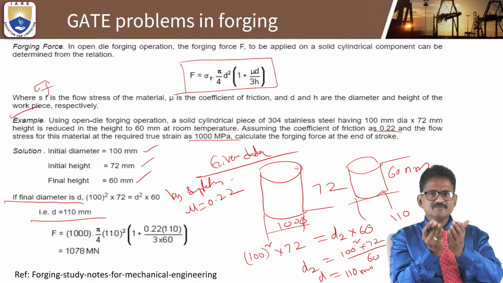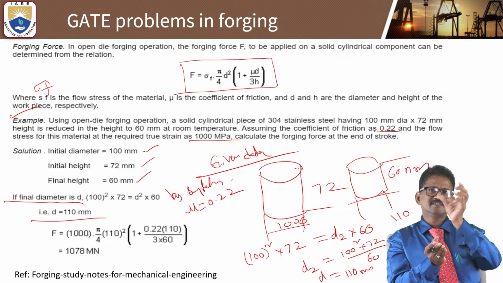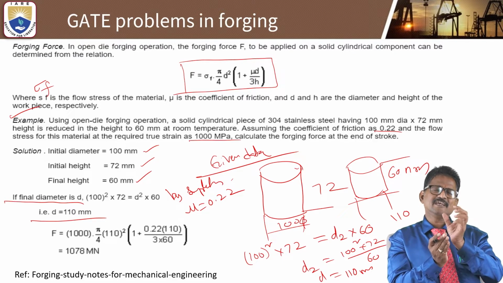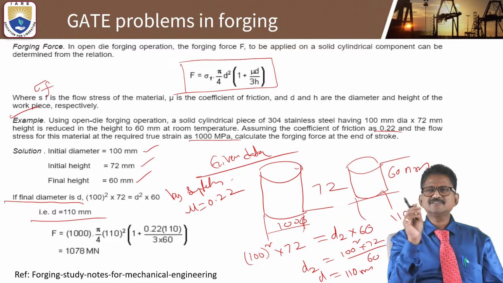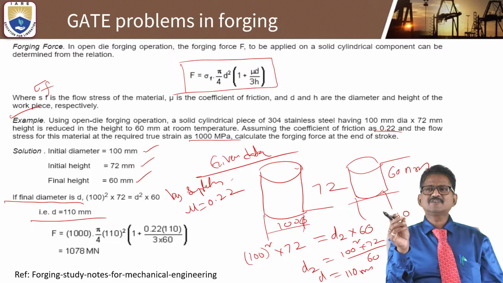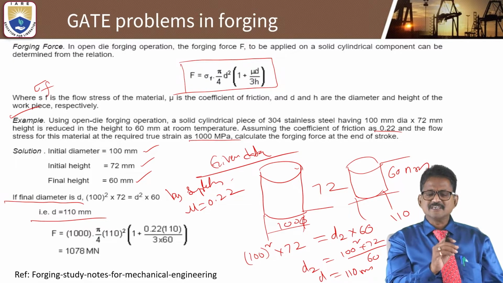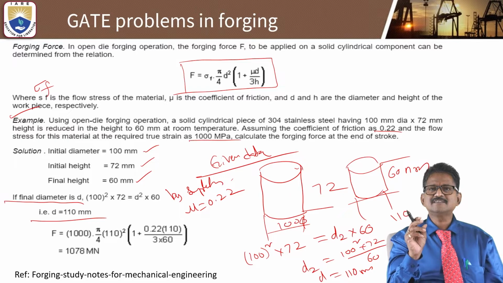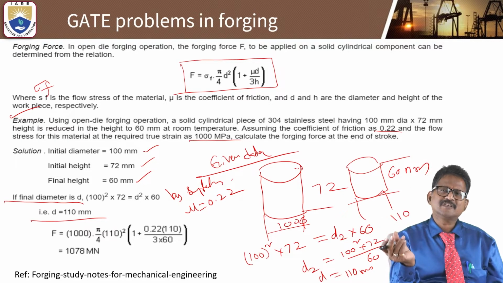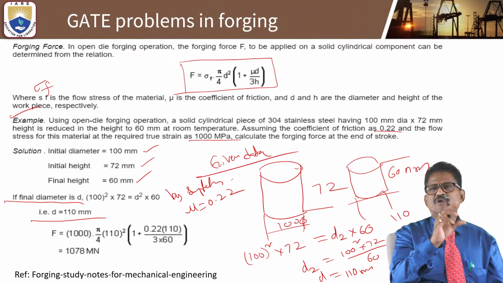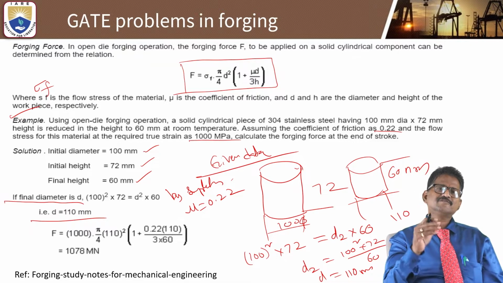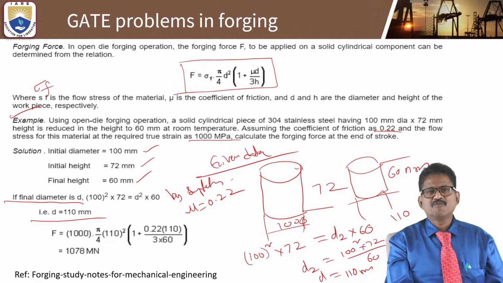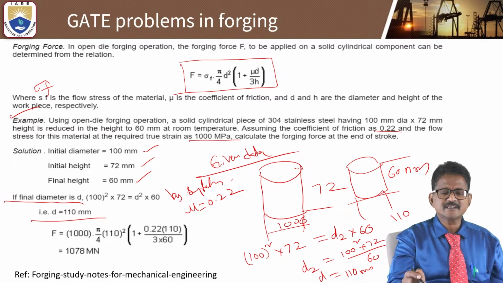It is an open die forging operation. It is a solid cylindrical piece of stainless steel material 304 of specification. Diameter and height 100 into 72 will be transformed to a height of 60. So with the 60 height, what about its diameter? It can be increased. Simple thing, volume at initial is equal to volume at the final. You can equate it and you will determine the final diameter. Once you know the final diameter, directly you can substitute this